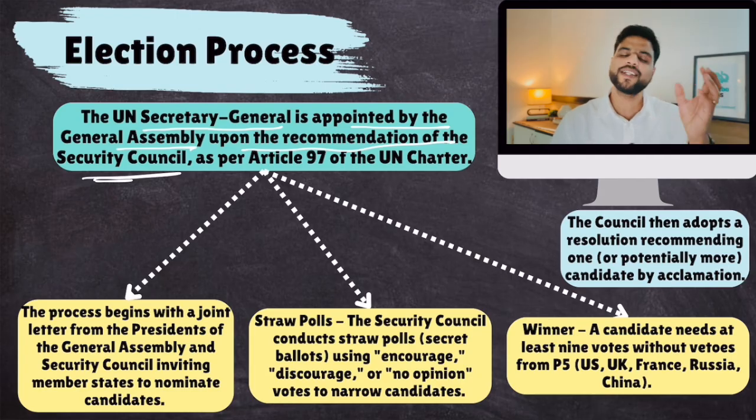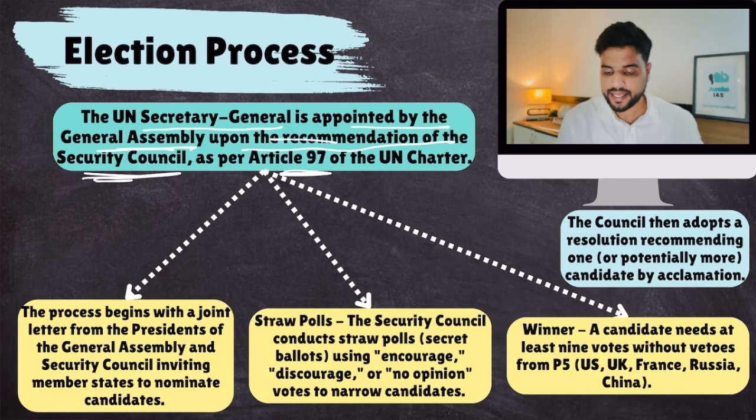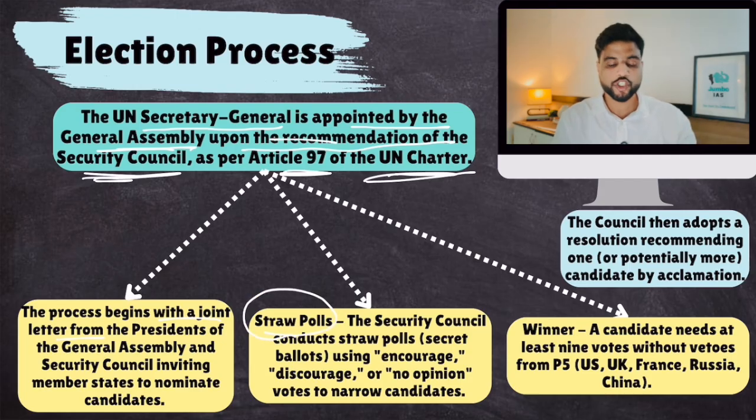Similarly, the selection or the election is done by the Security Council. And then the Security Council makes a recommendation to the General Assembly. The General Assembly almost every time accepts that recommendation. Now, this entire process of elections is mentioned in Article 97 of the UN Charter. Remember this. Now, what is the entire process? Like I said, the process begins with a joint letter. Then, after receiving all the nominations, the United Nations Security Council conducts straw polls. The official name is straw polls, but actually its meaning is secret ballot.